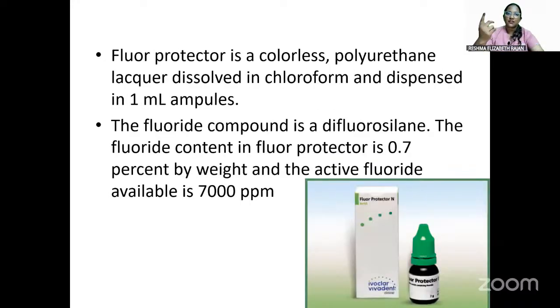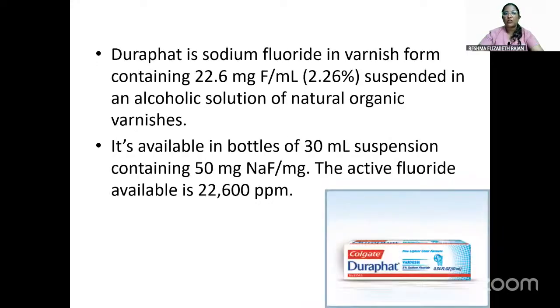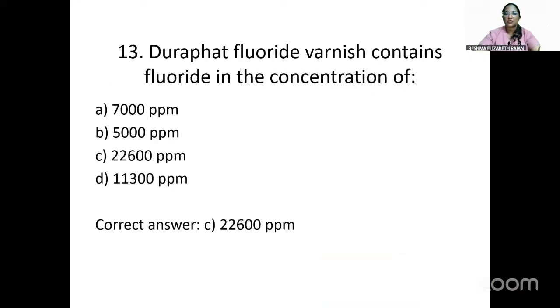Another fluoride varnish available in the market is Fluor Protector. So these are the two main varnishes. Fluor Protector is a colorless polyurethane lacquer dissolved in chloroform and dispensed in 1 ml ampules. The fluoride compound present is difluorosilane. The fluoride content in Fluor Protector is 0.7% by weight, and the active fluoride available is 7,000 ppm. So you shouldn't confuse among the options. For Fluor Protector, the available active fluoride is 7,000 ppm, but for Duraphat, it is 22,600 ppm. This fluoride concentration is what is being asked in the question.